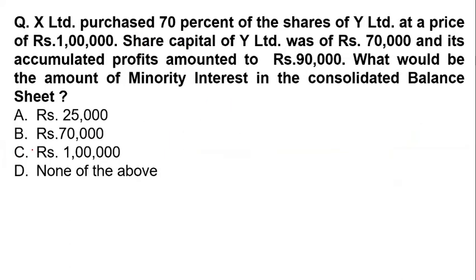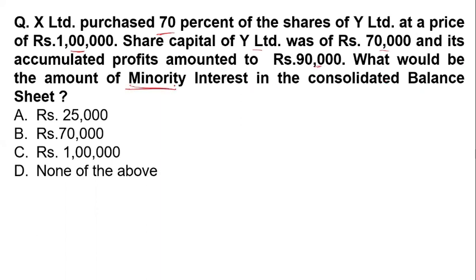Now, X Limited purchases 70% of the shares of Y Limited at a price of rupees 1 lakh. The share capital of Y was 70,000 and its accumulated profit is 90,000. What will be the amount of the minority interest in the consolidated balance sheet?